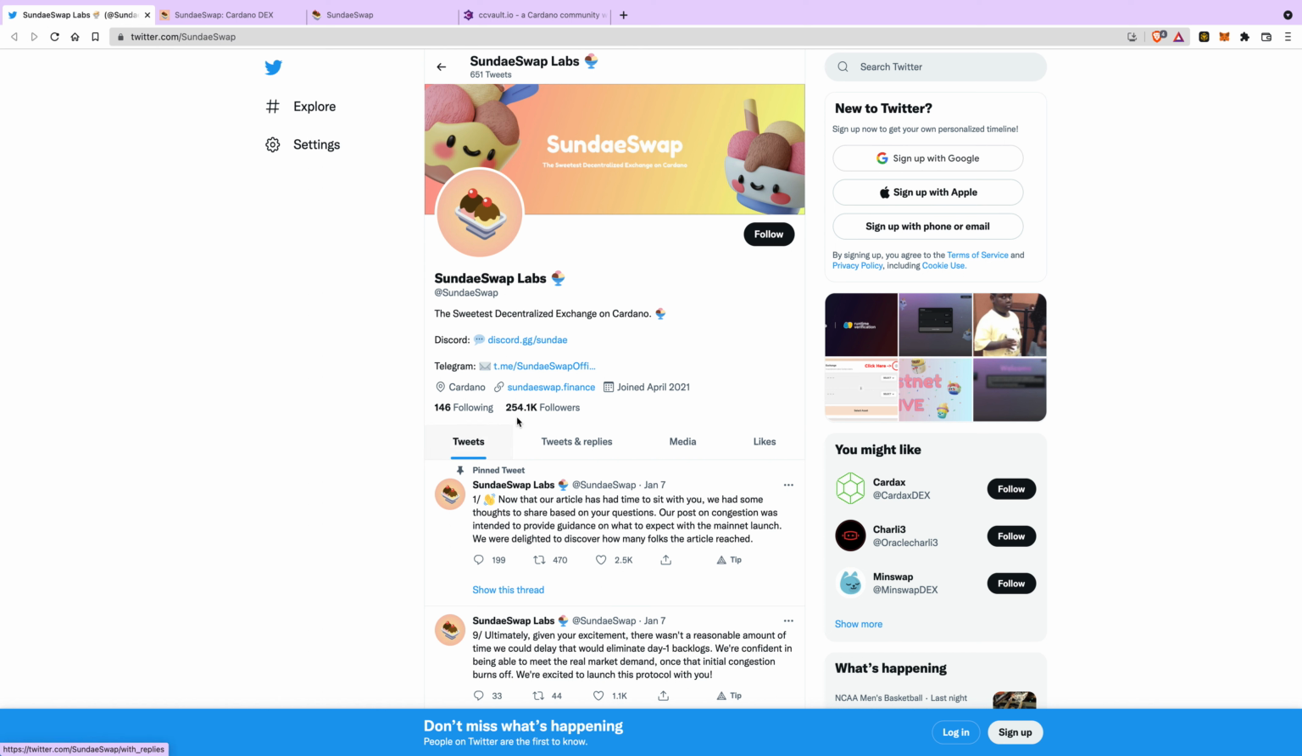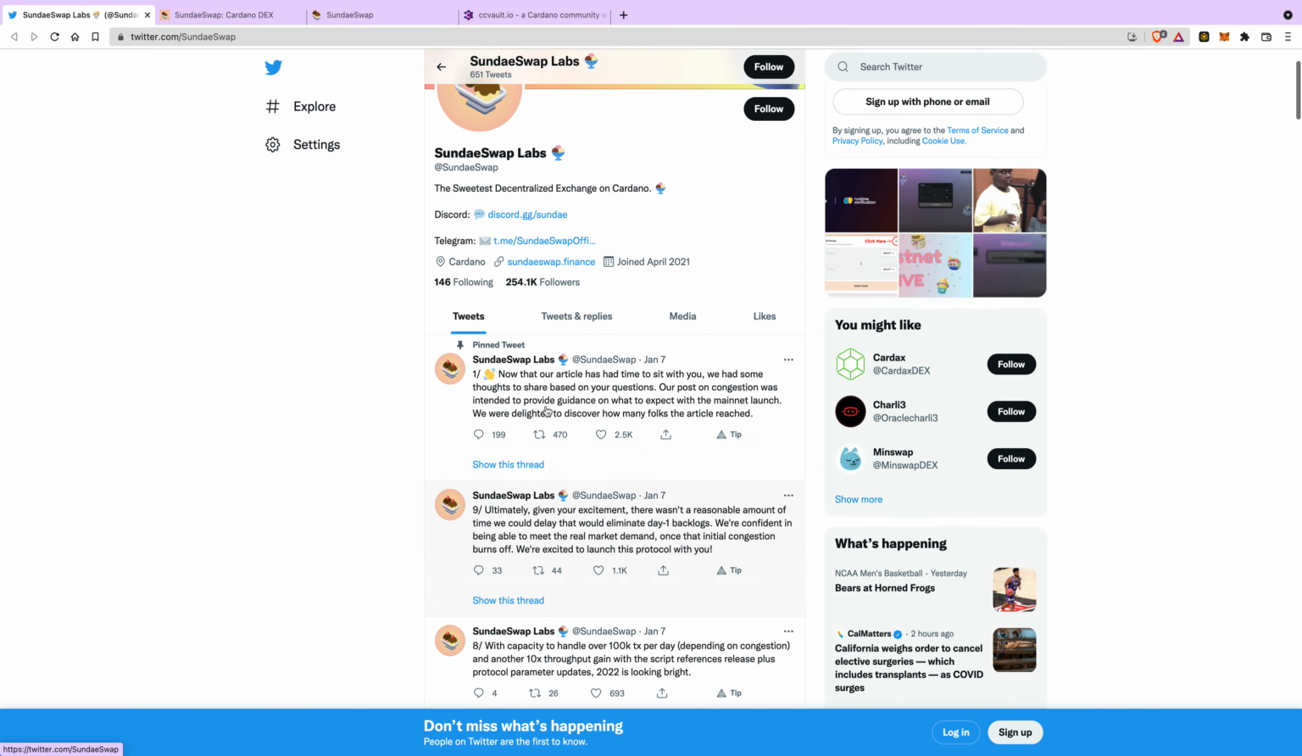So if you hold ADA Cardano and you're interested, this might be similar to PancakeSwap for Binance Smart Chain, the SundaeSwap. But we don't know yet until it actually launches and people start using it. But you see their Twitter has a lot of followers, so a lot of people are interested in this.